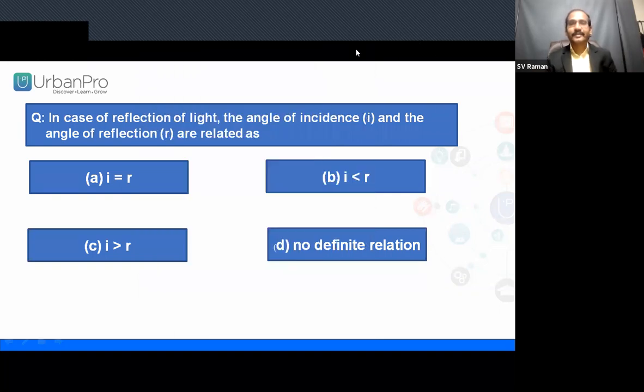Repeating, in case of reflection of light, the angle of incidence I and the angle of reflection R are related as: option A, I is equal to R; option B, I is less than R; option C, I is greater than R; option D, no definite relation. Choose the right answer as per the basic concept.